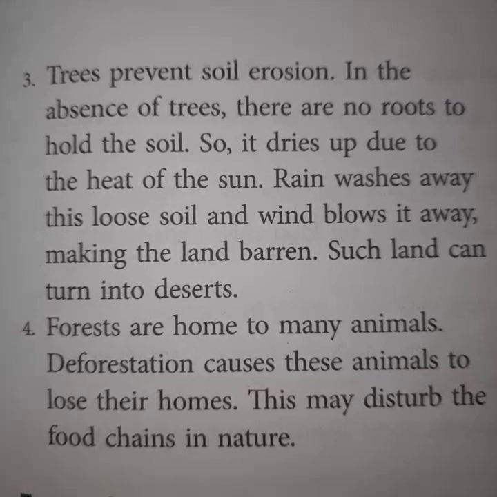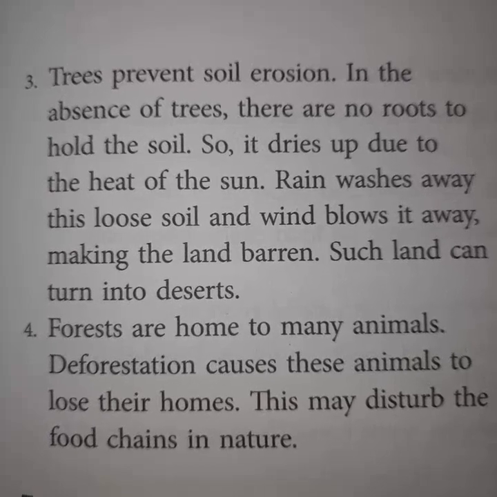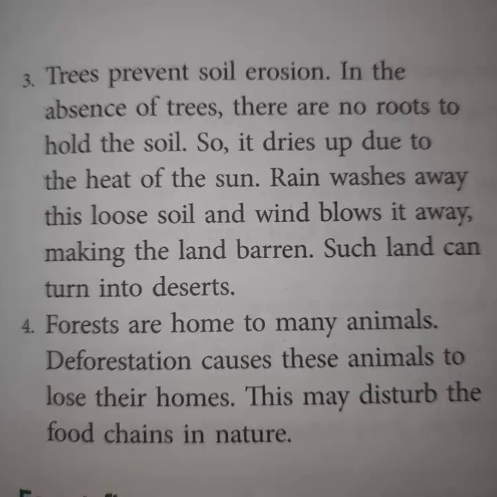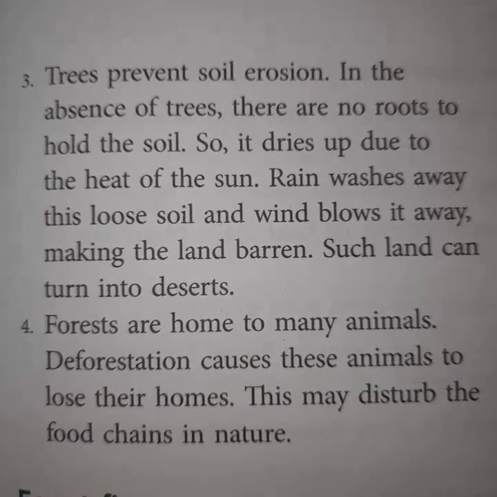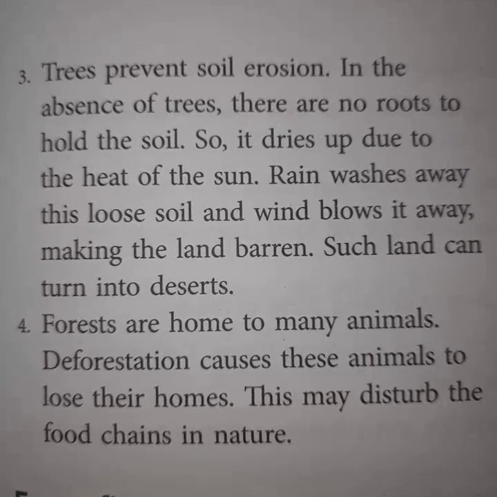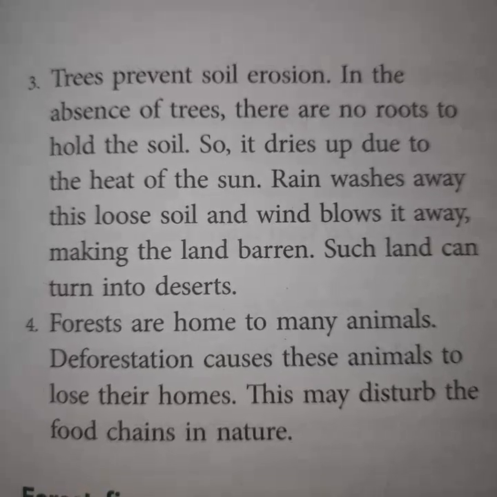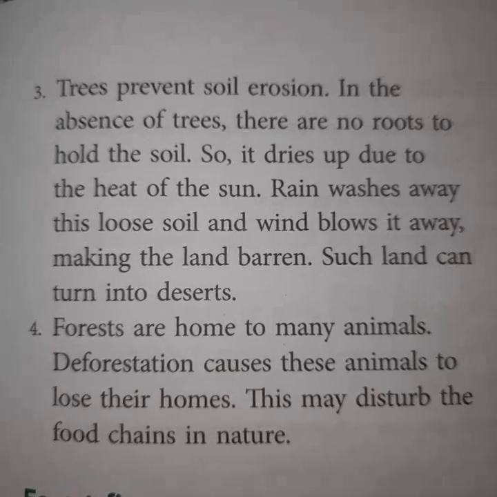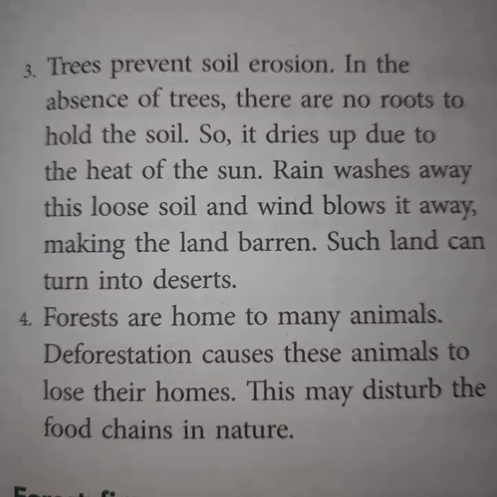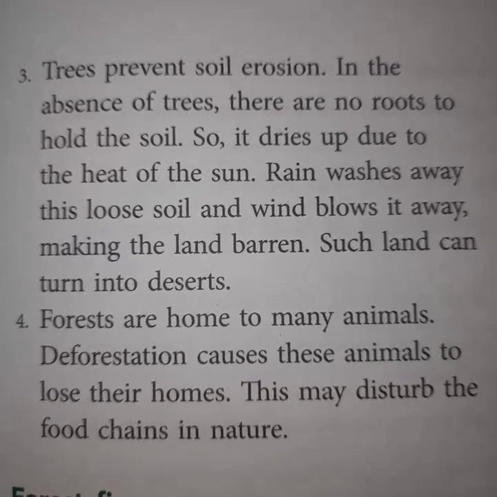In the absence of trees, there are no roots to hold the soil. So it dries up due to the heat of the sun. So rain washes away this loose soil and wind blows it away, making the land barren. And such land cannot turn into useful land. It is turned into deserts. Okay, deserts and barren land both are synonyms. In that land no green plants will be growing.